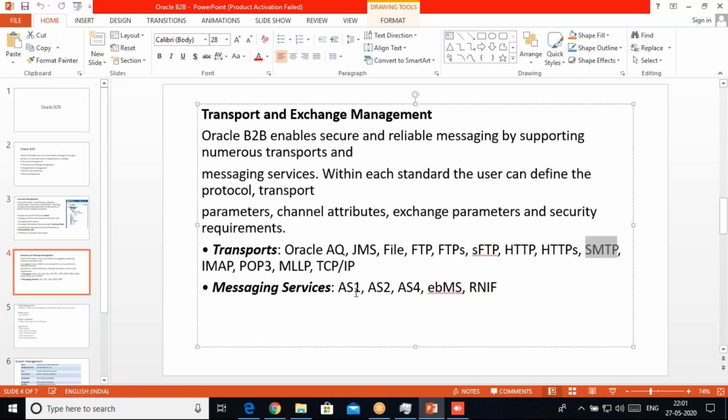So what happens is, from the enterprise server, it will send the message to the enterprise SMTP server. Then there will be SSL security and other things.